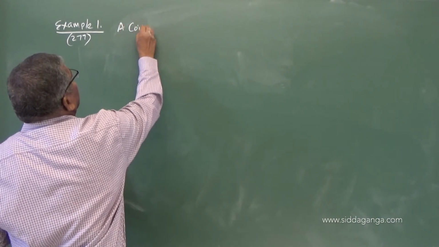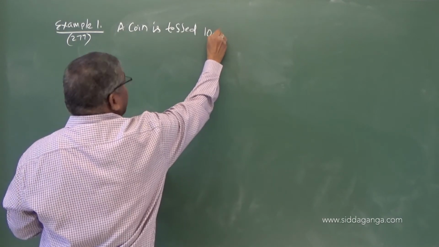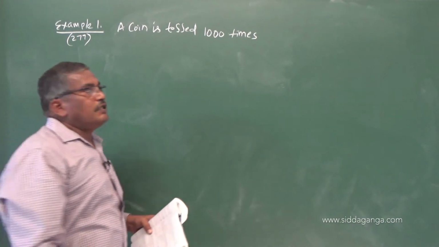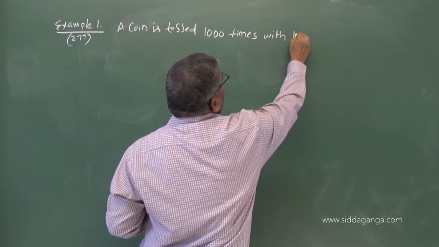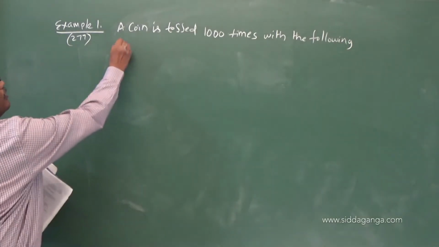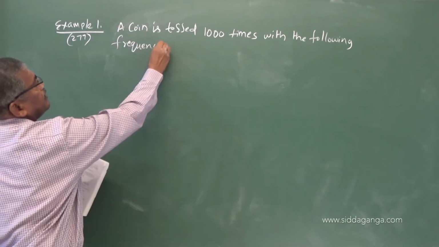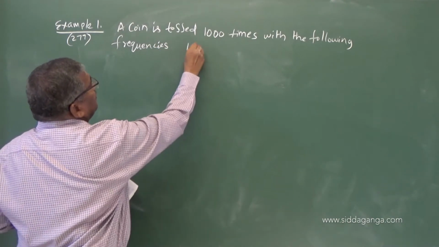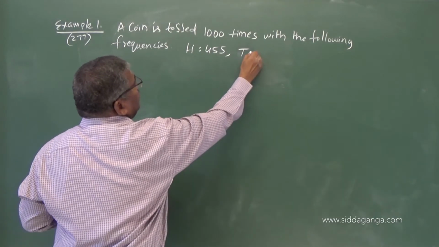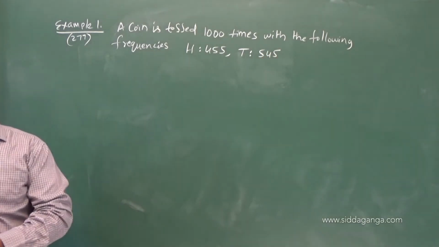A coin is tossed a thousand times with the following frequencies. Head 455, tail 545.